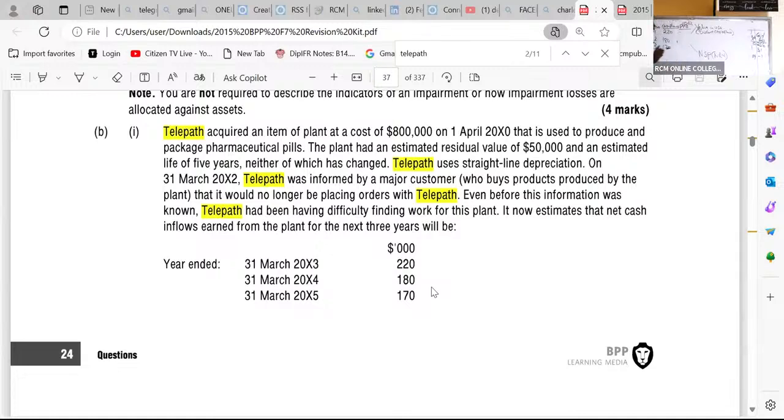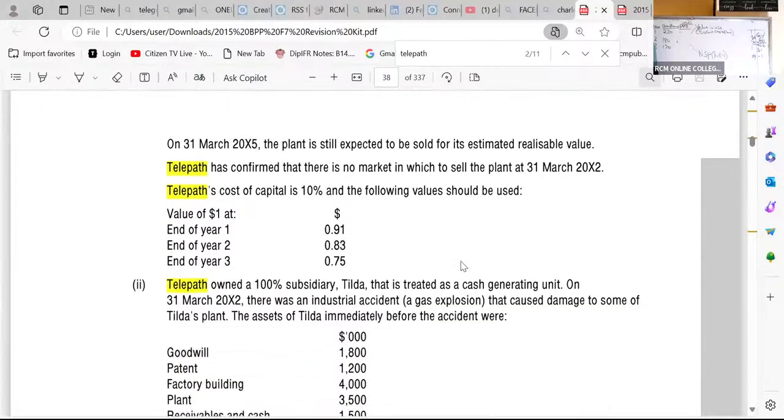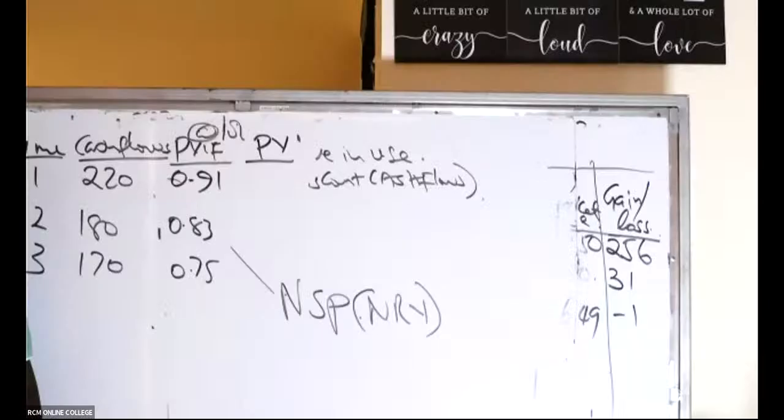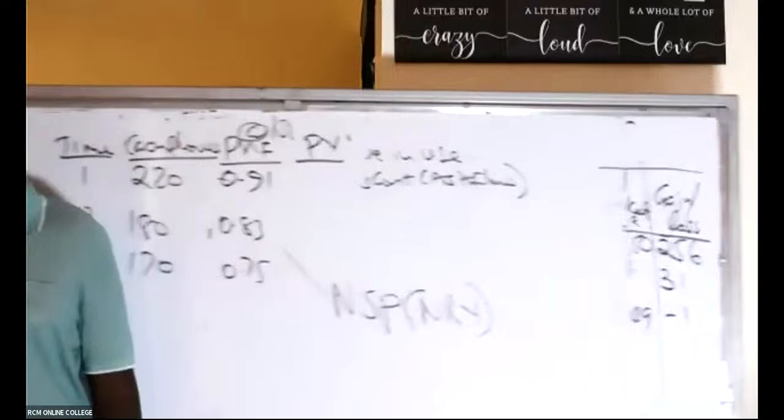So do we use the figures given here or do we calculate ourselves? What do you think would be the better thing to do? I think for simplicity purposes, let's just adopt the figures given by the examiner. They're here, 0.91, 0.83, and then we have 0.75. So then move forward and they give me the present values. So is there somebody who is able to give me these present values first? Yeah, let's use value given first.